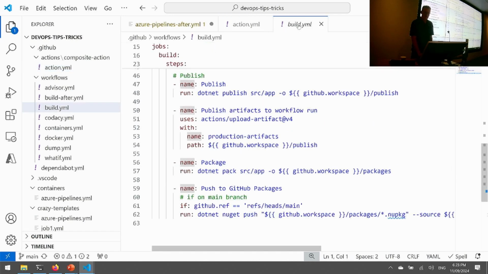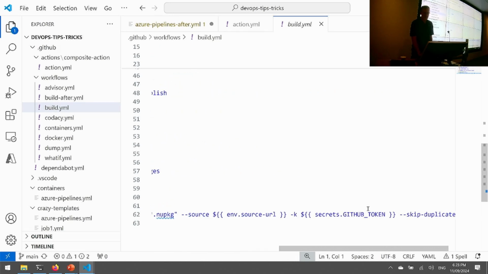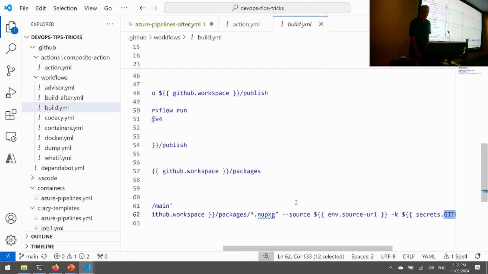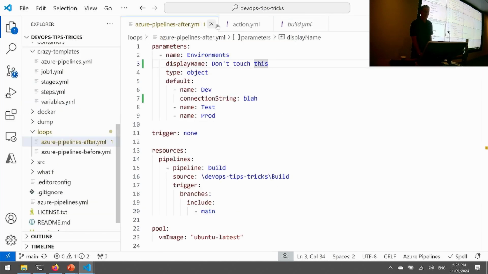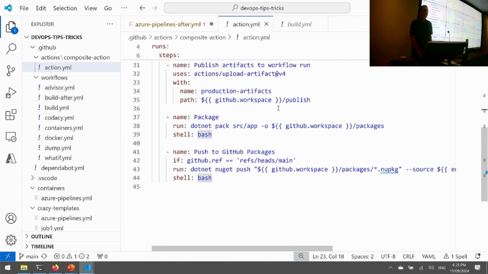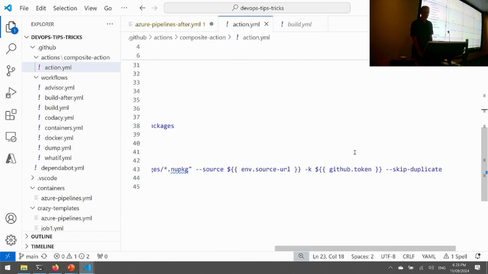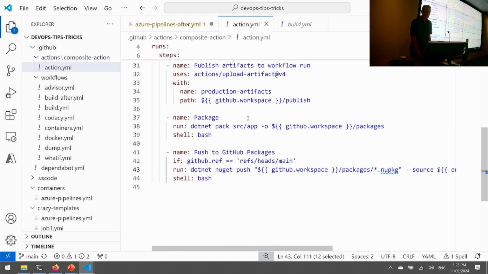The other difference I had to make this work is that previously in the build, I'm referring to the GitHub token. This is kind of like the token that the action has itself if it needs to talk to GitHub. I'm using it here because I'm publishing a NuGet package to the GitHub packages repository. To do the same thing in the action, that doesn't work. But instead, I do have access to the context property GitHub. And so if I want to refer to the token, I just have to change the way I do that there. So just a little thing to be aware of. But other than that, it's pretty similar.